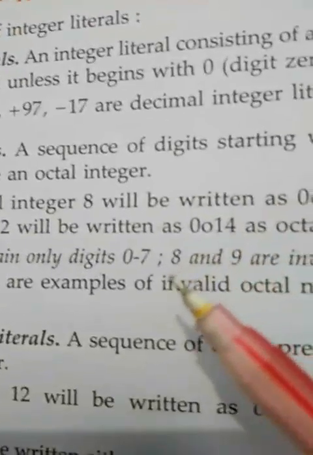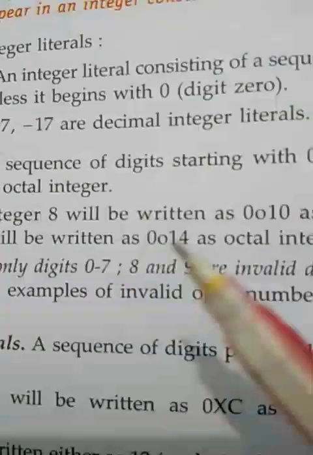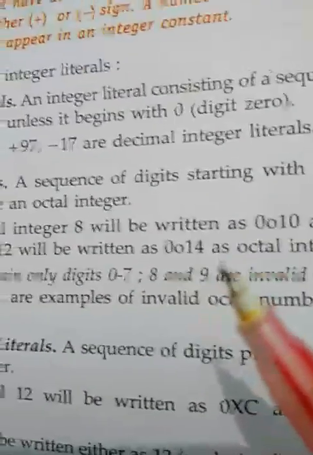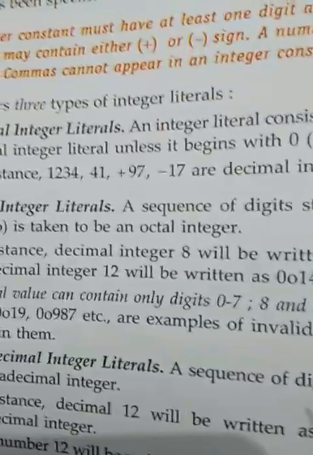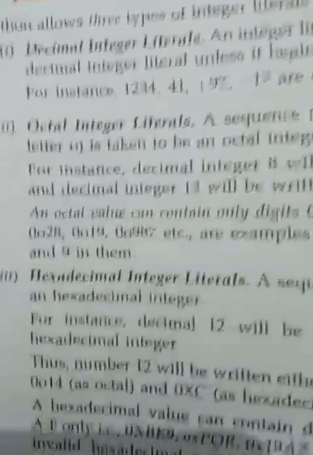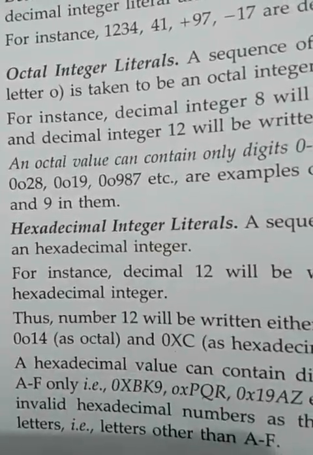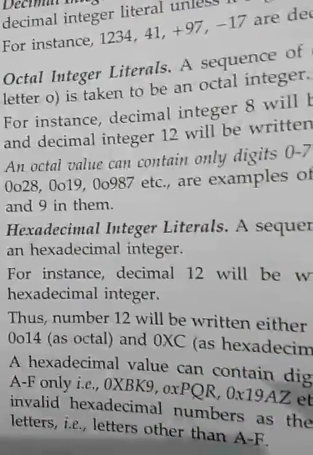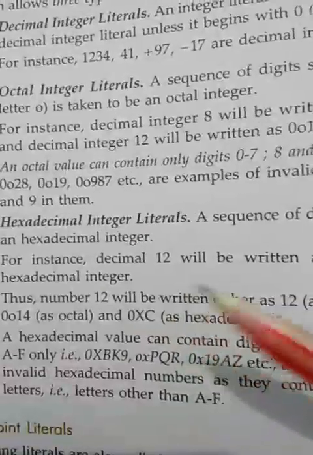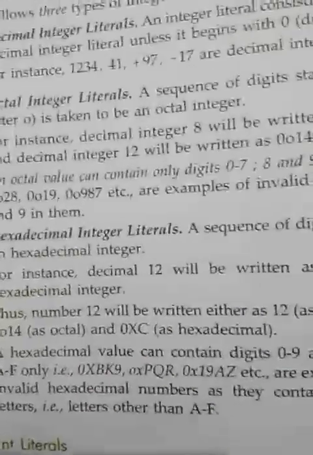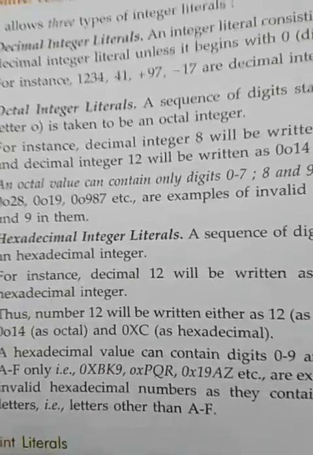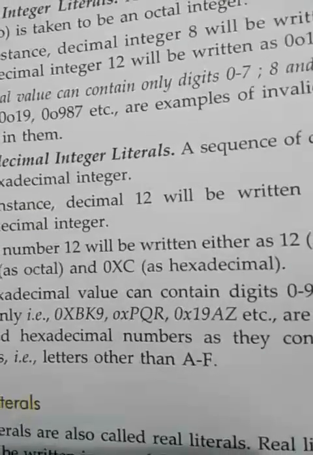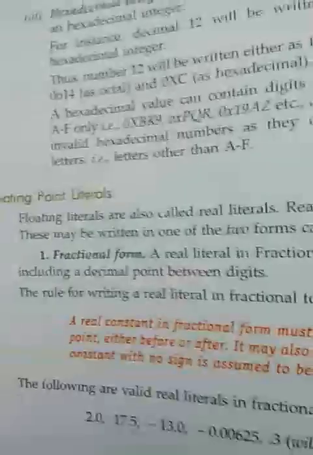In octal integer, we will use 0 and O at the beginning, and then any octal integer. In the case of hexadecimal, we will use 0x in place of 0O, and we can use numbers from 0 to 9 and A to F. So these are some valid examples for integer literal.